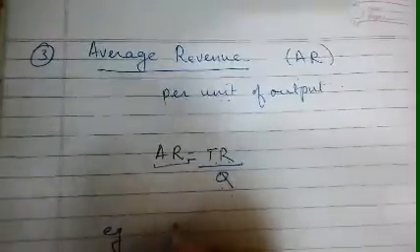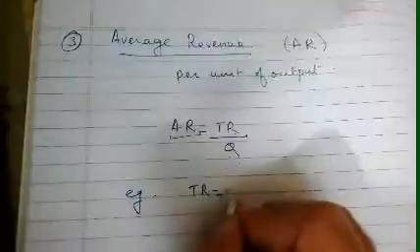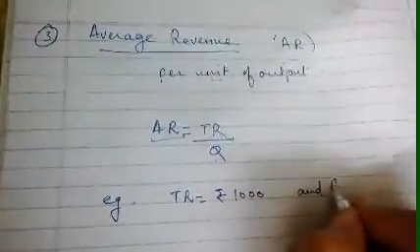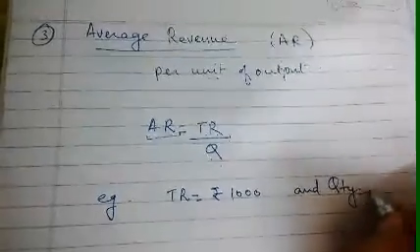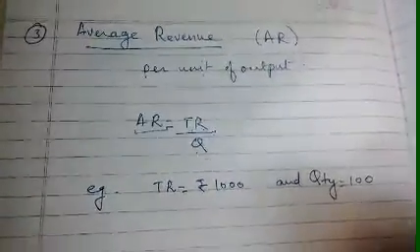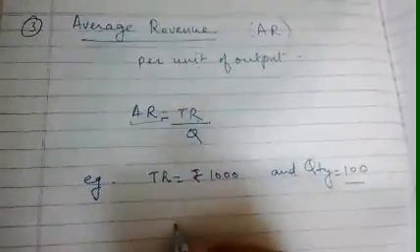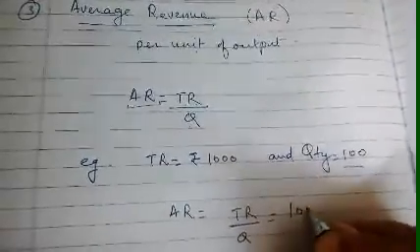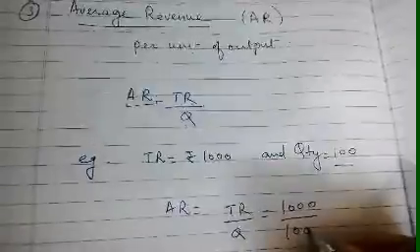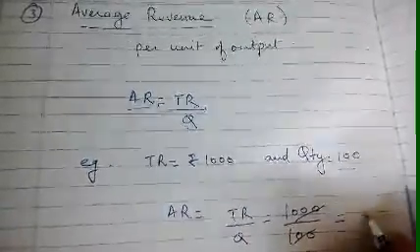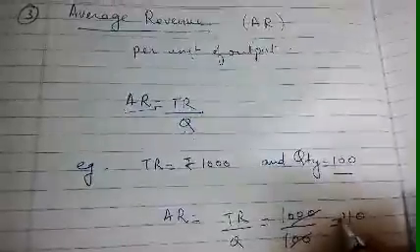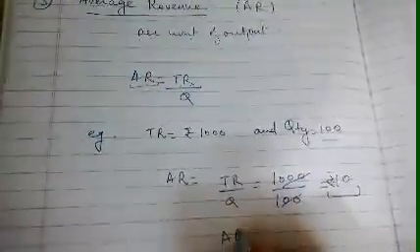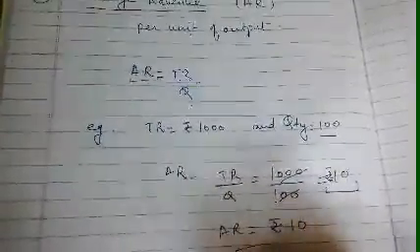For example, if total revenue of the firm is rupees 1,000 and quantity is 100 units, then average revenue will be total revenue divided by quantity. That means rupees 1,000 divided by 100, and it comes out to be 10. So the average revenue is rupees 10. Clear?